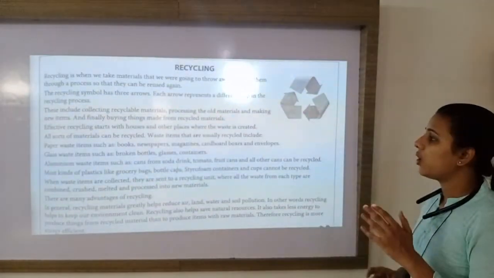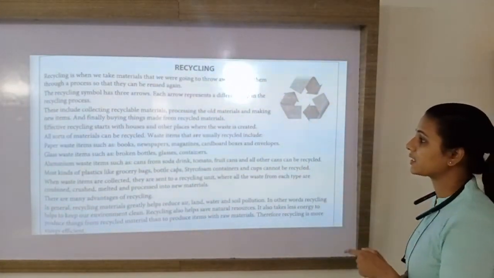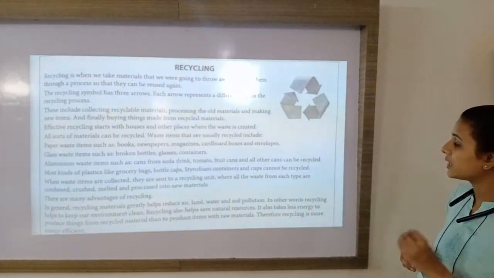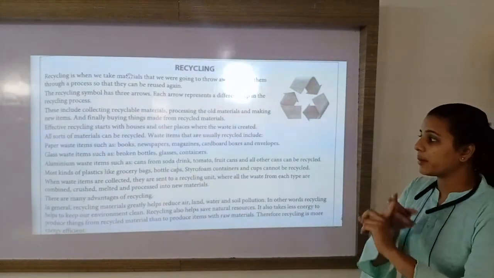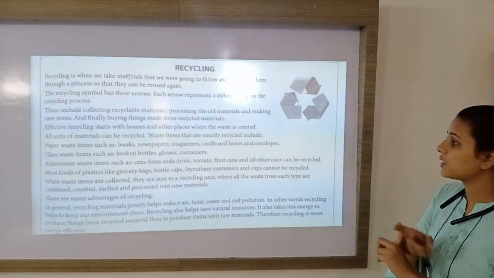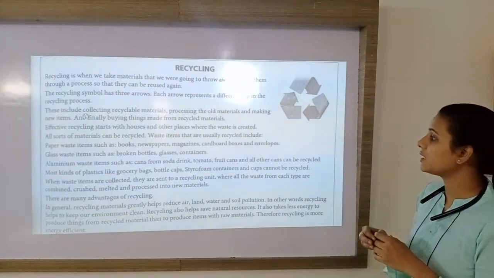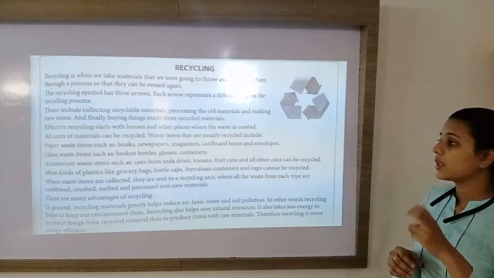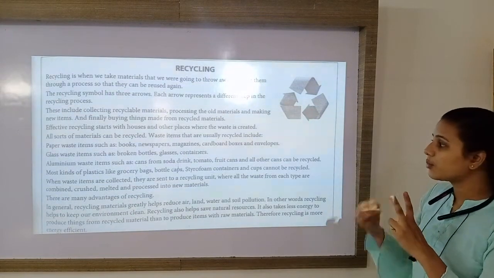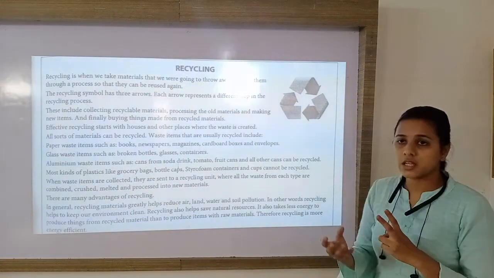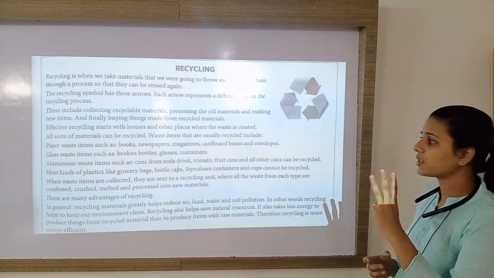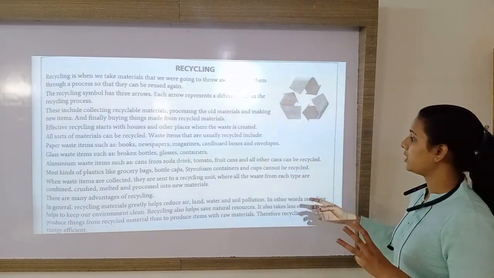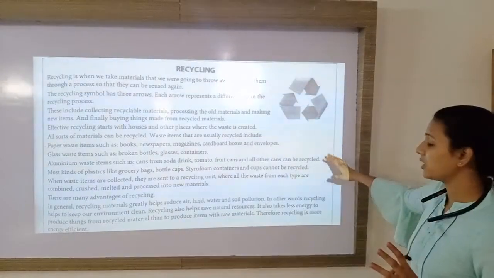All sorts of materials can be recycled. Waste items that are usually recycled include paper waste, items such as books, newspapers, magazines, cardboard boxes, envelopes, and glass waste such as broken bottles, glasses, containers, aluminium waste such as cans from soda drinks, fruit cans. All other cans can be recycled.